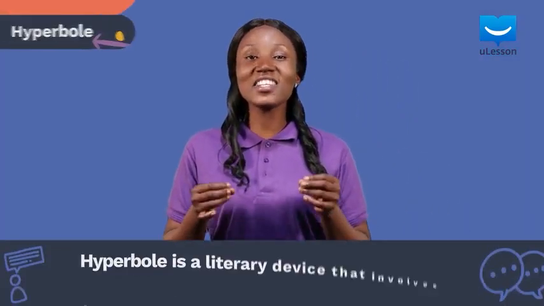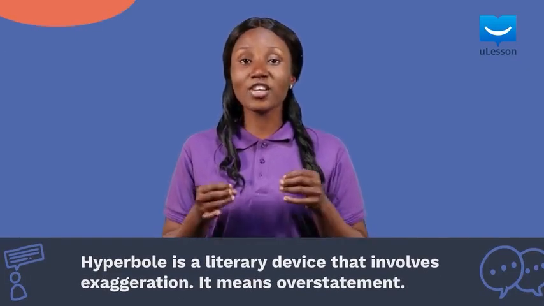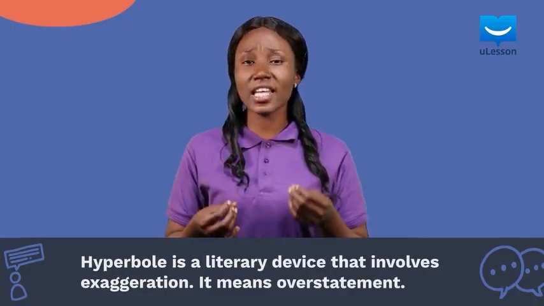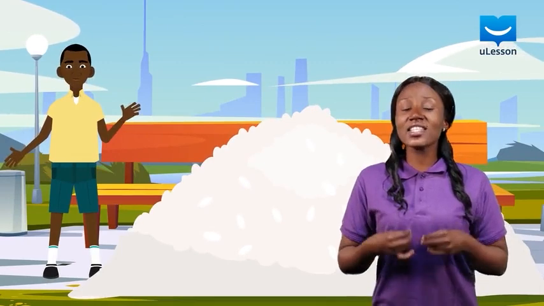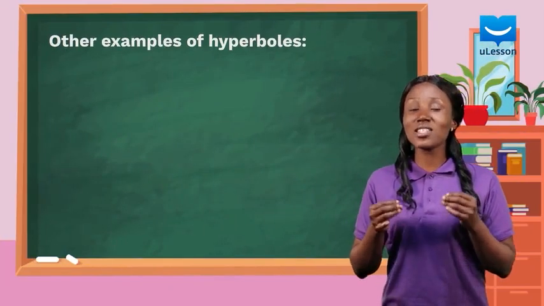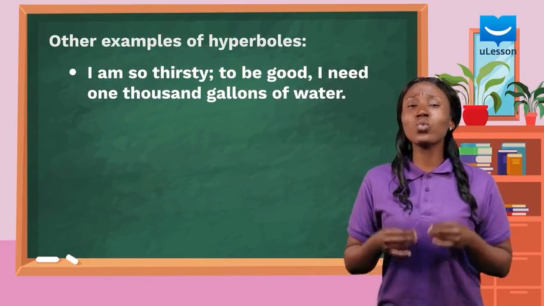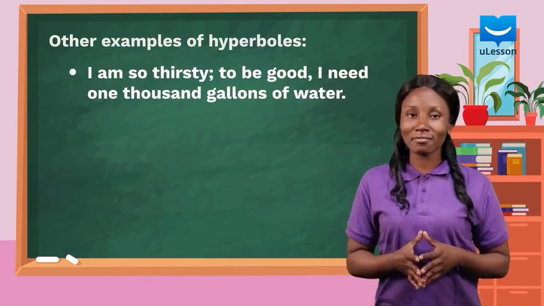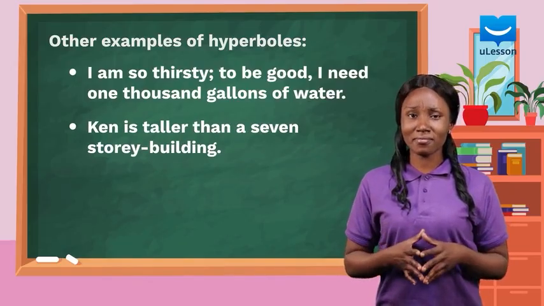Hyperbole. This is a literary device that involves exaggeration. In other words, it means overstatement. The example about a teenage boy finishing a mountain of rice is a hyperbolic statement. Other examples include, I am so thirsty, I need 1,000 gallons of water. Ken is taller than a 7-story building.